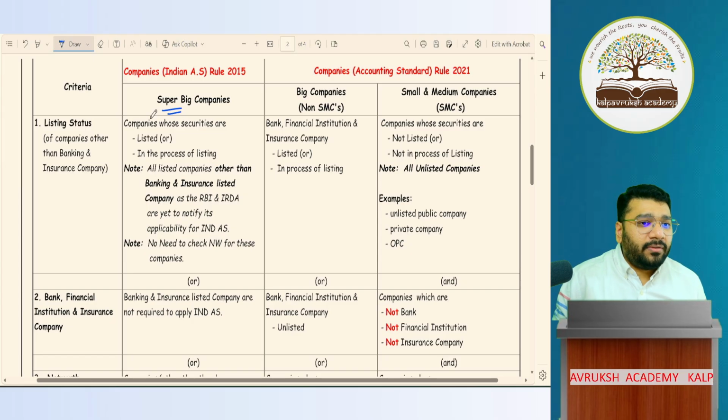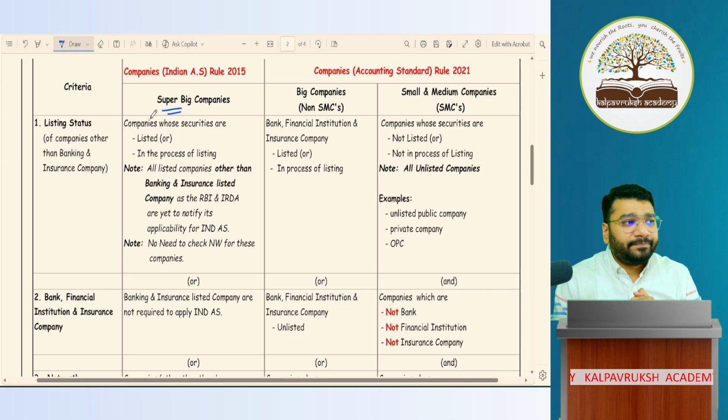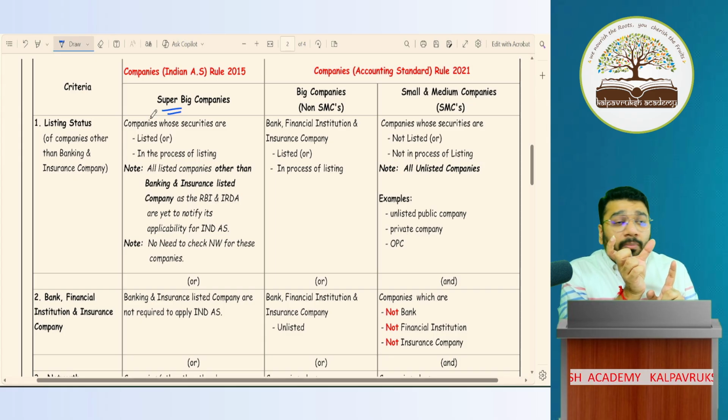What is the procedure for issuing an accounting standard or Ind AS on companies? We discussed this in chapter 1. First step is the Accounting Standards Board of ICAI will identify the problematic areas which require accounting solutions, where we need accounting standards. That problem they will take and give to the study groups for doing all the research.